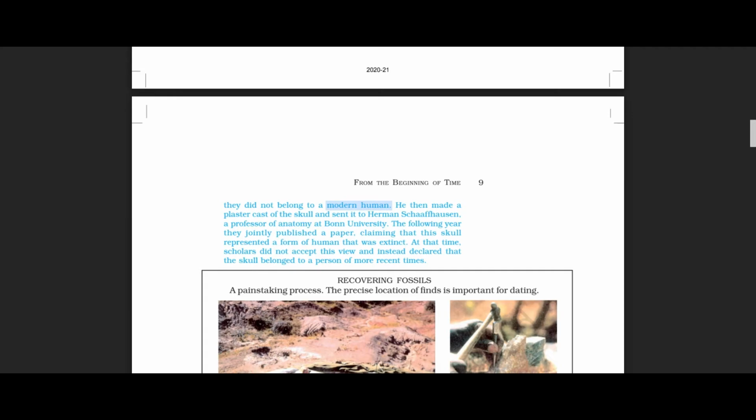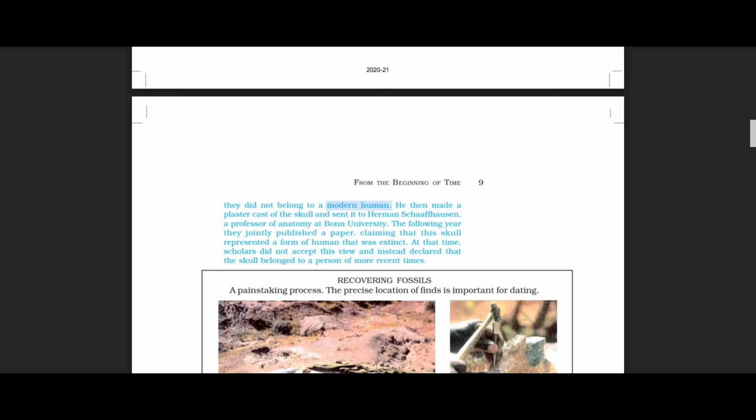And the following year itself, Hermann Schaffhausen and Karl Fahot jointly published a paper, and in that paper they told that they got a skull and it represented a form of human that was extinct from this world. At that time scholars did not accept their view. Instead of accepting that, they declared that the skull found by the workmen who were quarrying for limestone belonged to a person of more recent times.